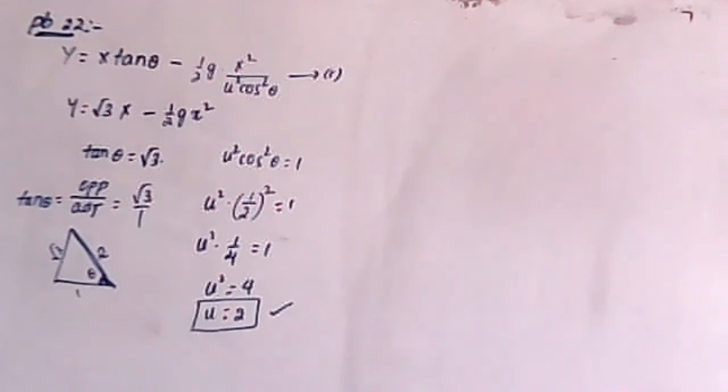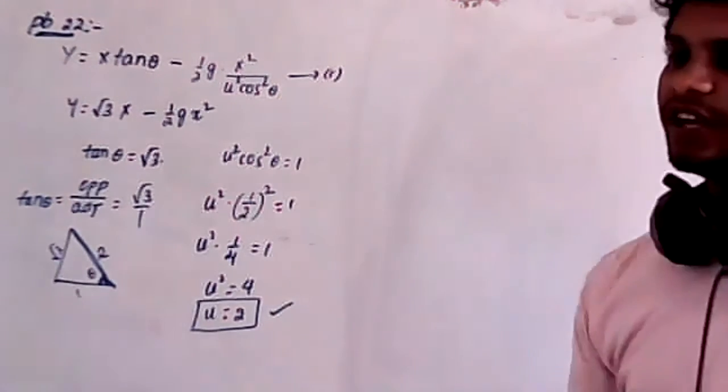Look at problem number 23. A body is thrown with a speed of 19.6 meter per second, making an angle of 30 degrees with the horizontal. Then the time of flight is very simple: time of flight T is equal to 2u sin theta by g. The g value is not given, therefore you have to take it as 9.8.